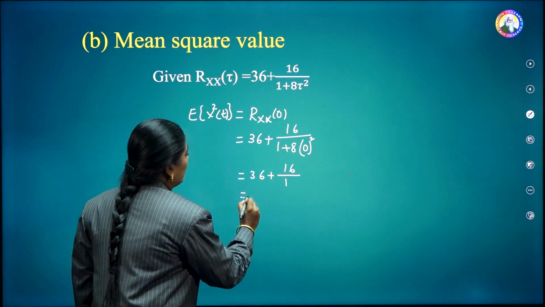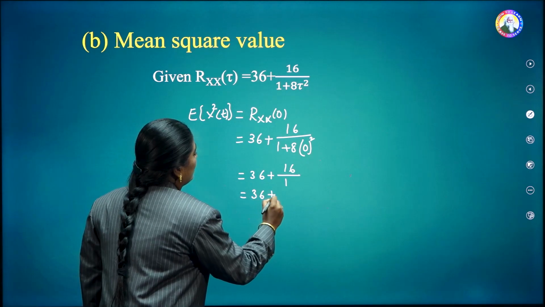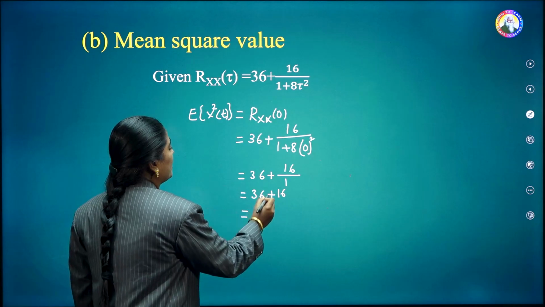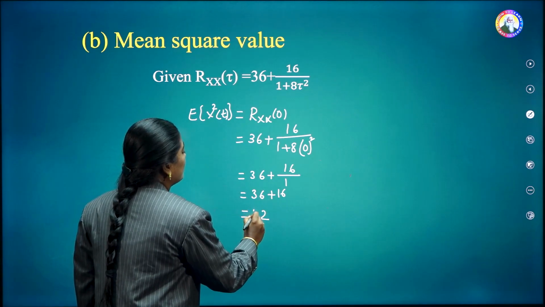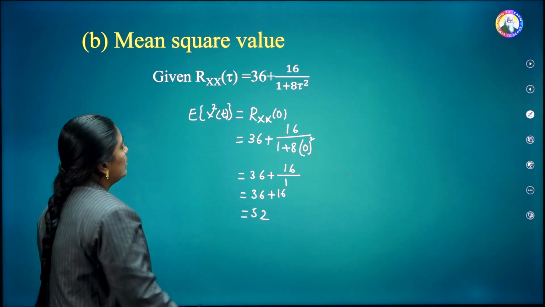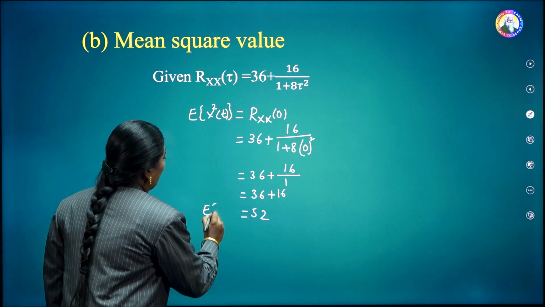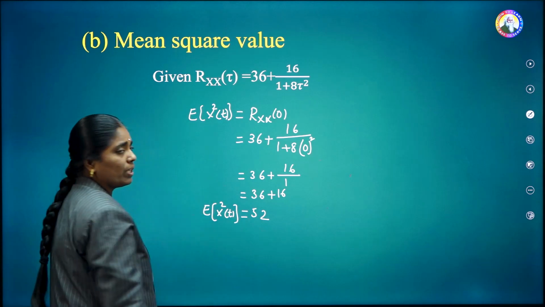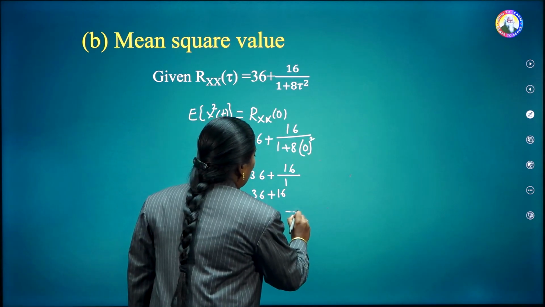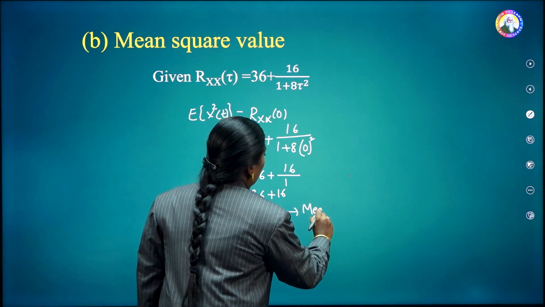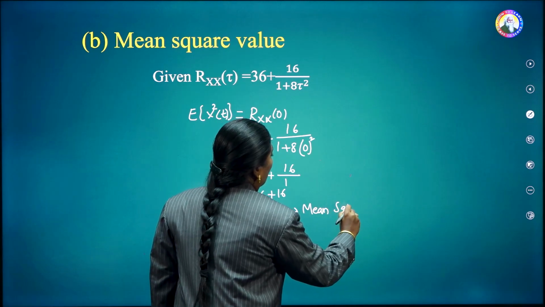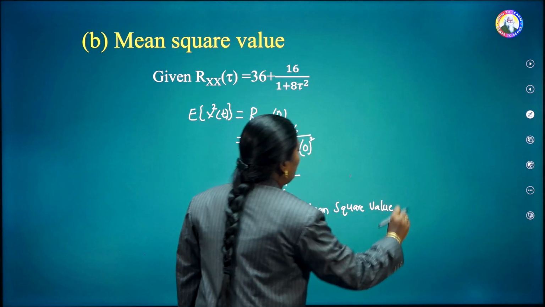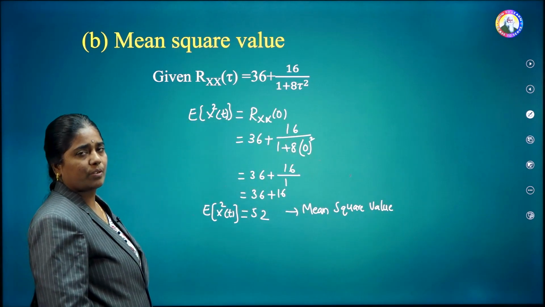This is equal to 36 plus 16. If we add these two, we get 52. That means the mean square value, E of x square of t, is equal to 52. This is the mean square value. Thus, we have found the mean value as well as the mean square value.